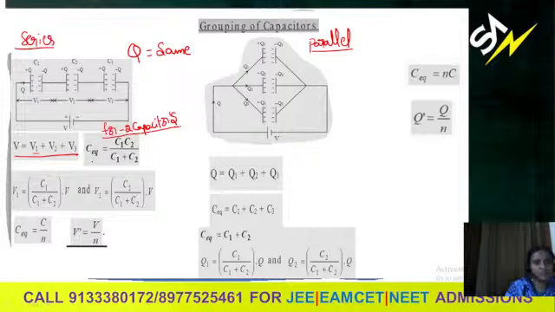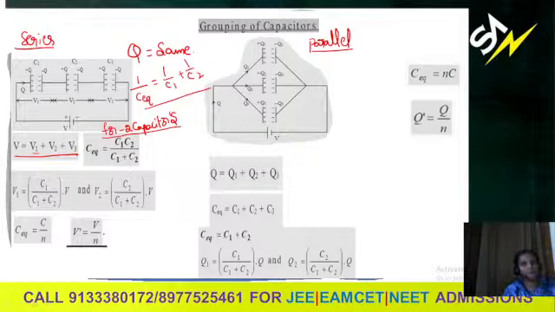For two capacitors, C equivalent will be C1 C2 by C1 plus C2, because from this equation it should be 1 by C1 plus 1 by C2. If there are more, you need to take plus 1 by C3 plus 1 by C4, and so on.